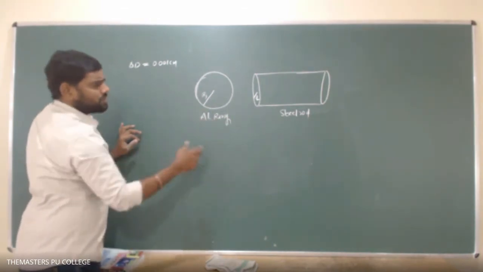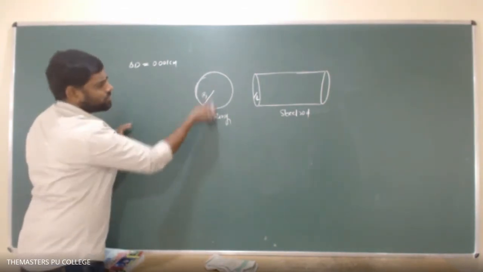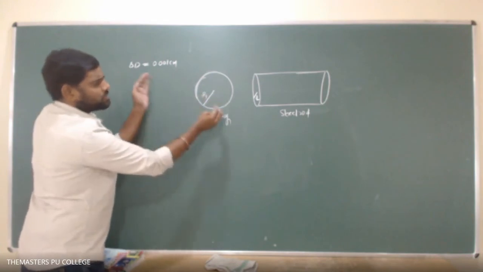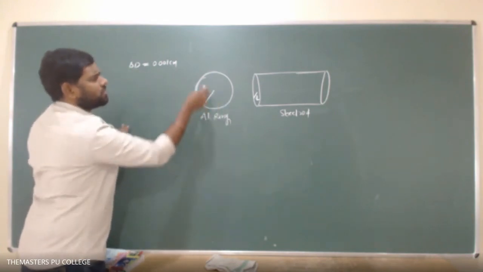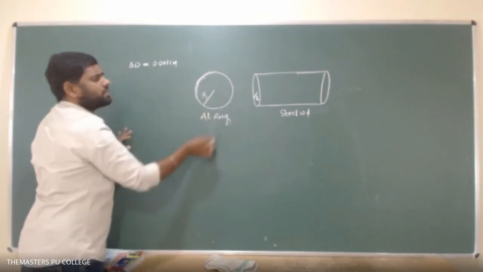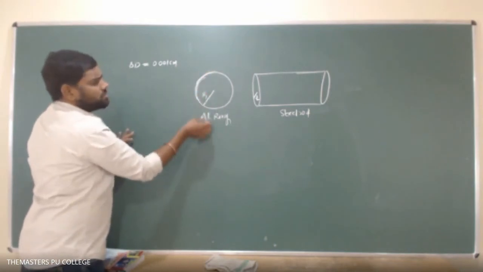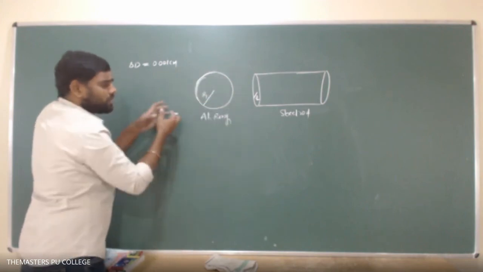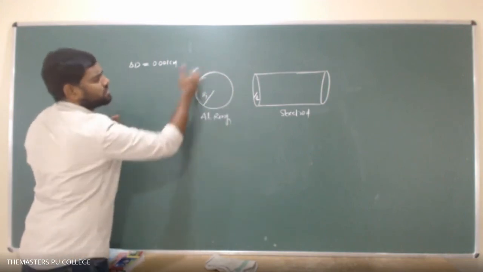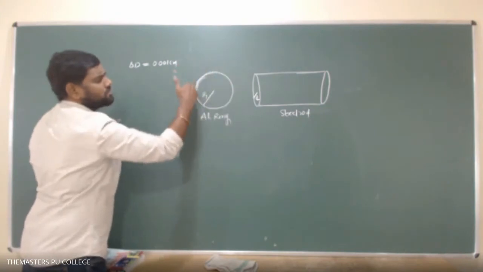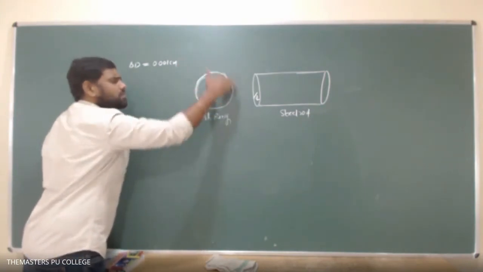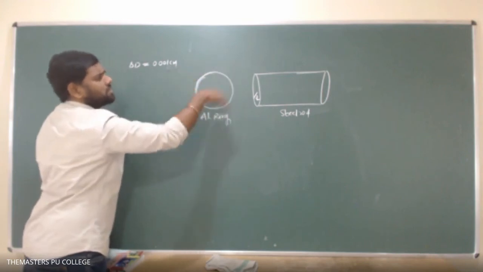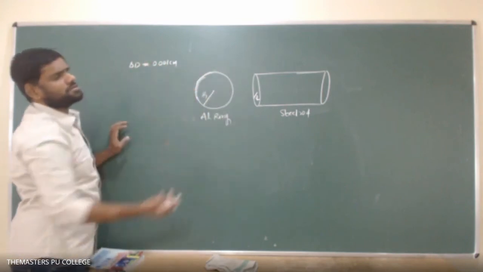So first, we need to increase the temperature of the ring in order to expand it. When it is expanded, what will happen? Already I told that whenever a solid is heated, the distance between the atoms on the periphery of the ring increases. So when the distance between the atoms is increasing, the circumference of the ring will increase. When the circumference is increasing, automatically the diameter also increases.